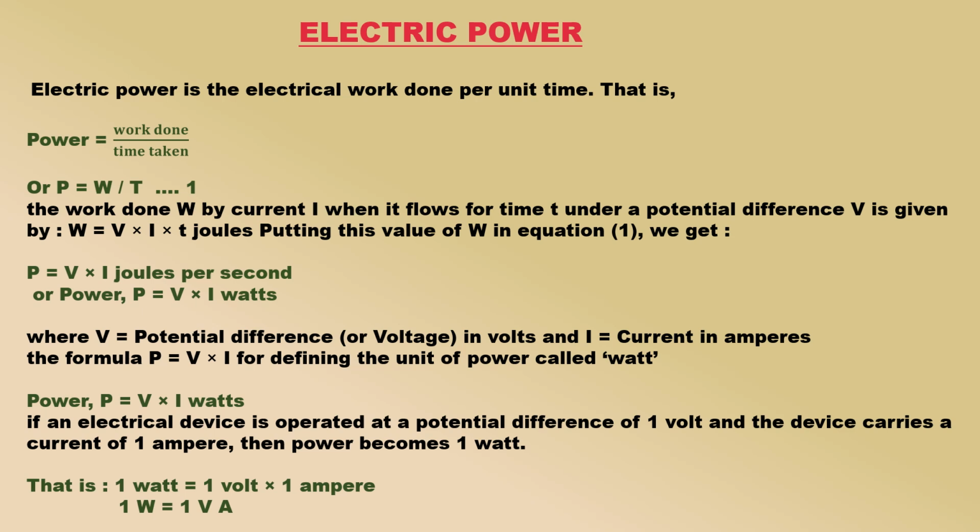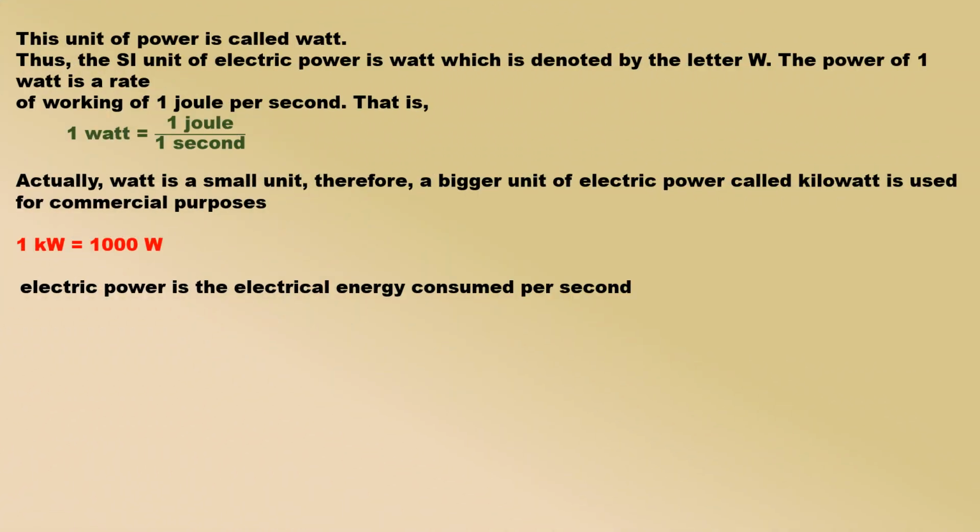If an electrical device is operated at a potential difference of 1 volt and the device carries a current of 1 ampere, then power becomes 1 watt. That is, 1 watt equals 1 volt × 1 ampere. This unit of power is called watt.